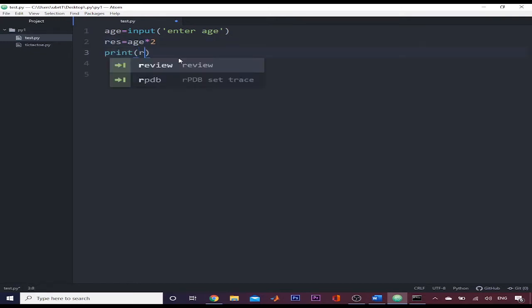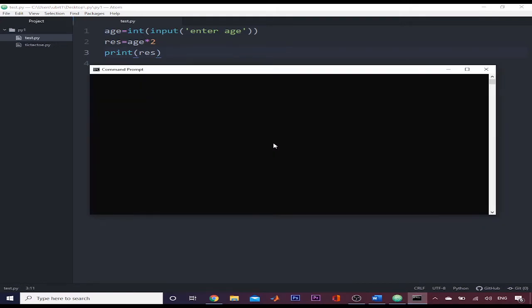So here I will print res, and as I told you before, the value returned by the input function is always a string, so we have to typecast it into an integer. So here I have typecasted it, and now if we run it, it will ask us to enter age. The answer is 20.